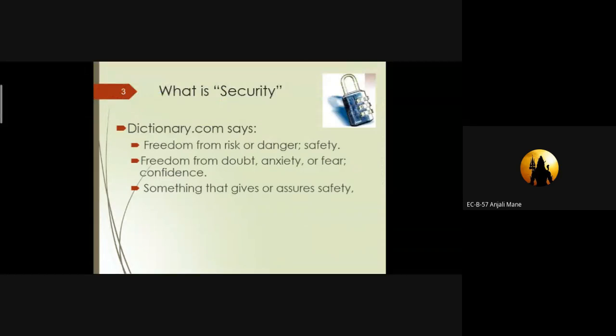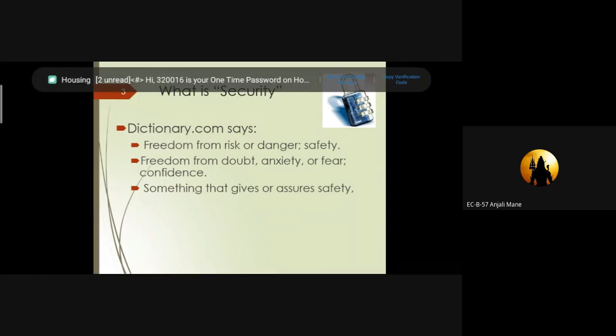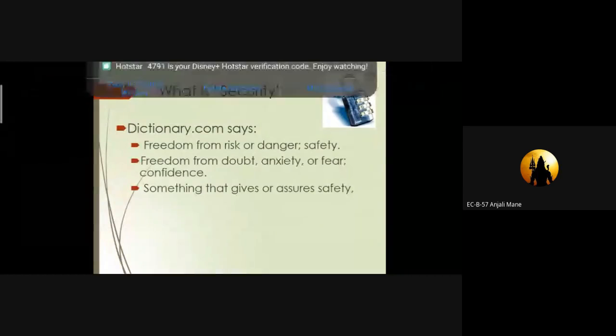Okay, now we have to move towards our main word, that is security. Can anyone explain what security is? How can we feel that our network is secure? What is the definition of security?